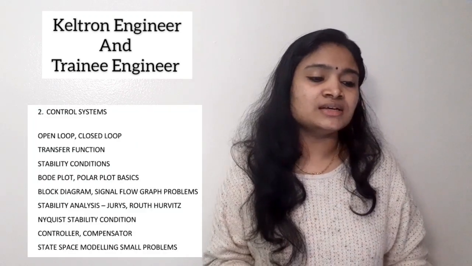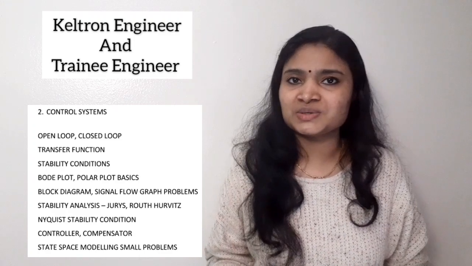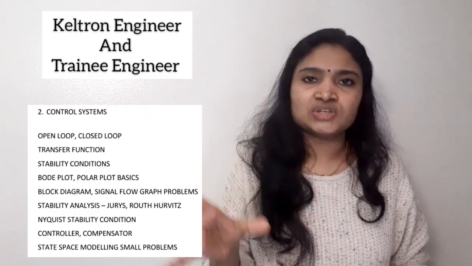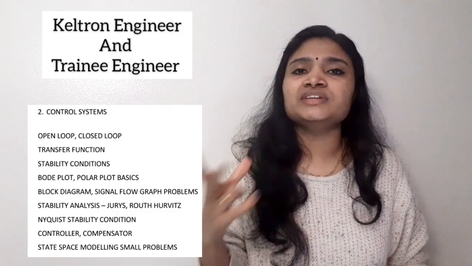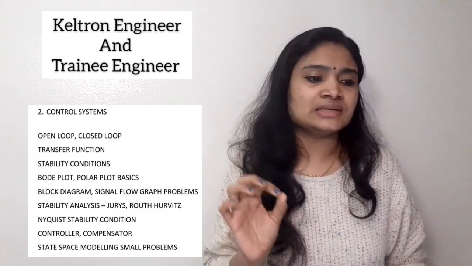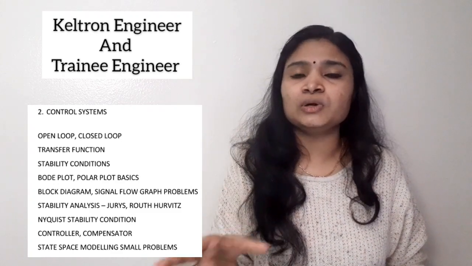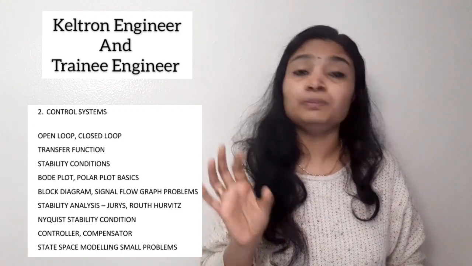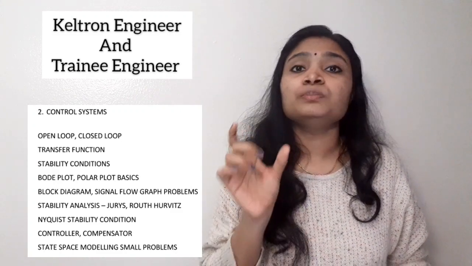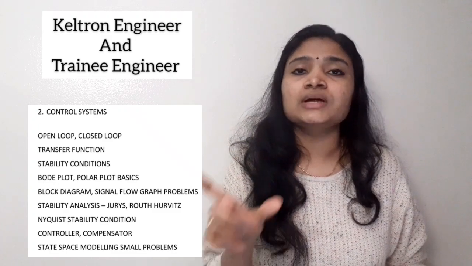Next subject is control systems, a very important subject. From control systems you have to study open loop control systems, closed loop control systems, and their basic structure. Then transfer function, mostly problems for solving the poles, zeros, all those things. Then stability conditions, Bode plot and polar plot, its basics, theory only you need to study. Then block diagram and signal flow graph, problems will come from this area for reduction of block diagrams and also for signal flow graphs.